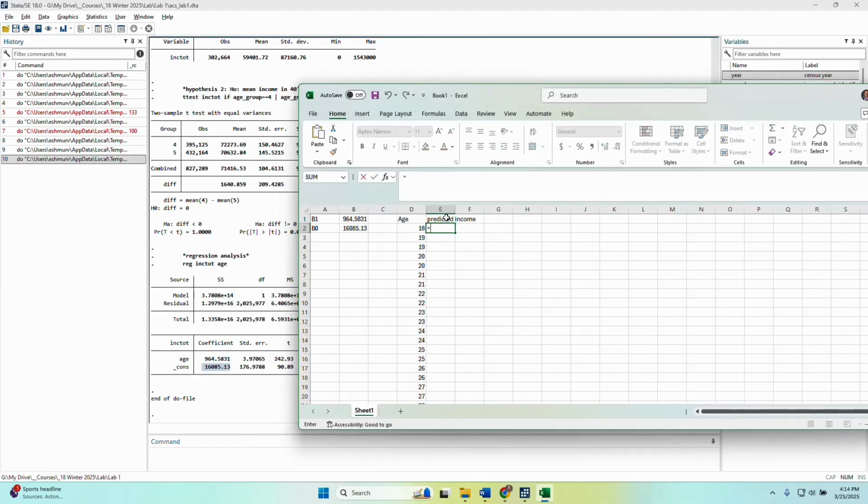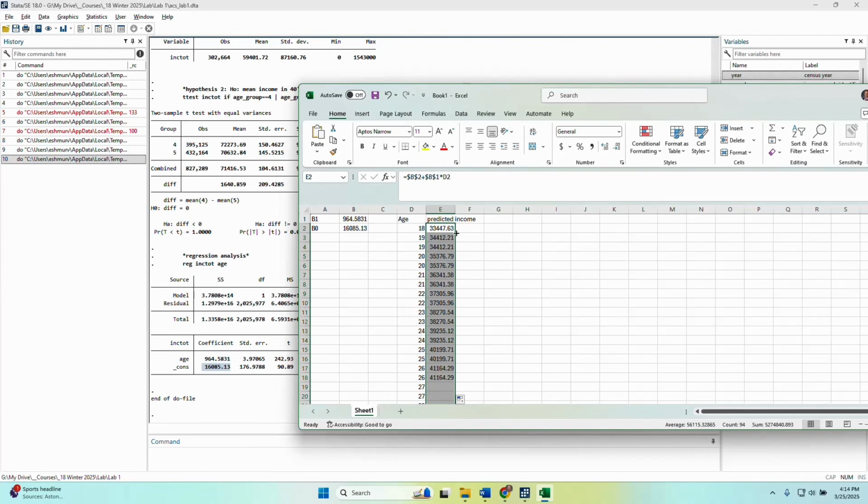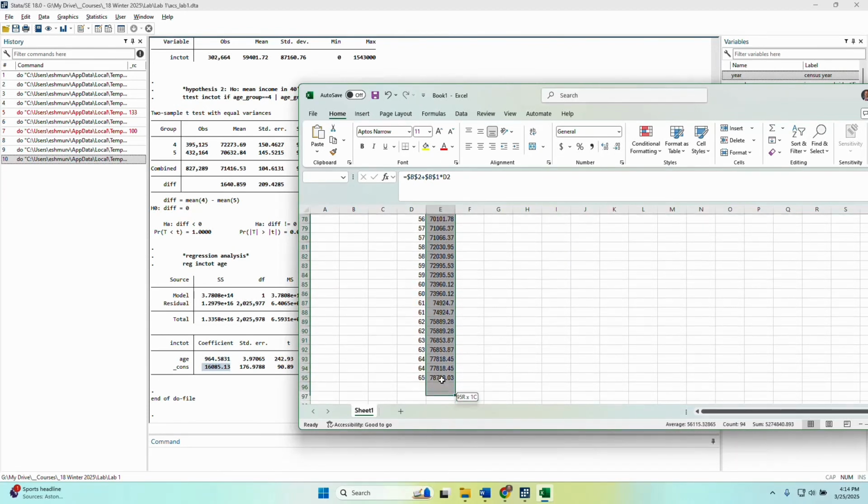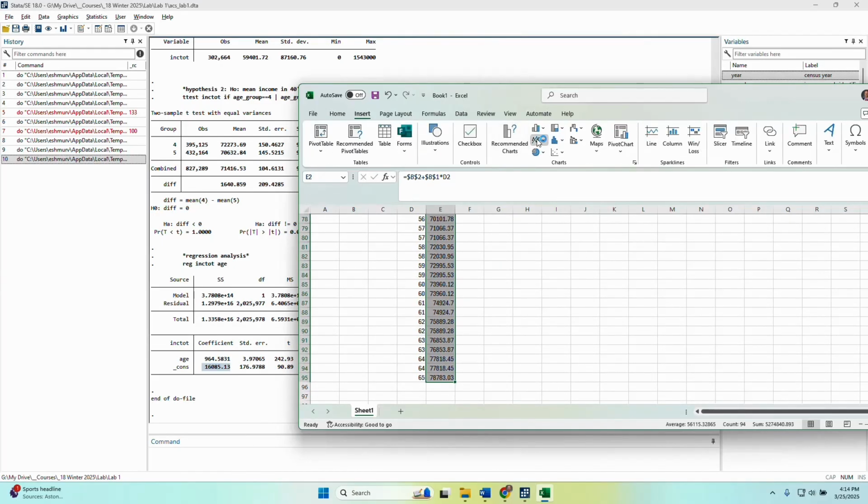So this is equal to beta naught hat plus beta 1 hat, we're going to anchor these here, plus beta 1 hat times x. So this is my predicted wage for each of these age groups. And now that I have that, I can come right here into Excel and create a line chart.